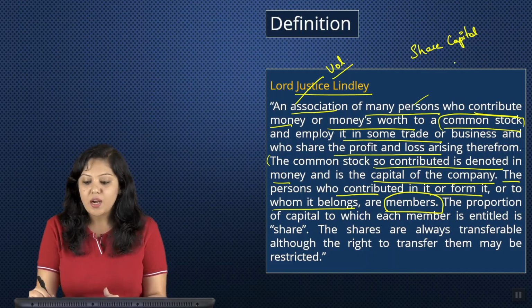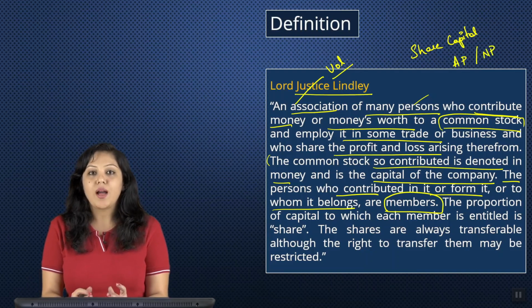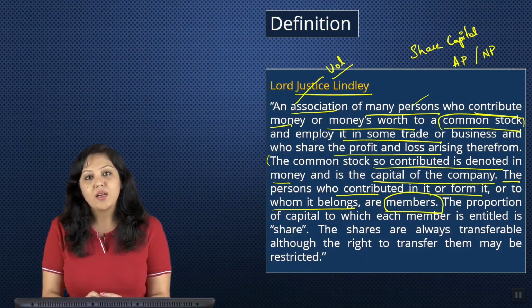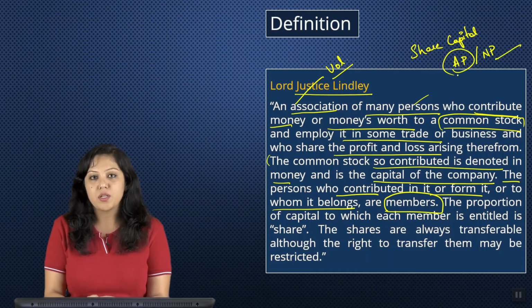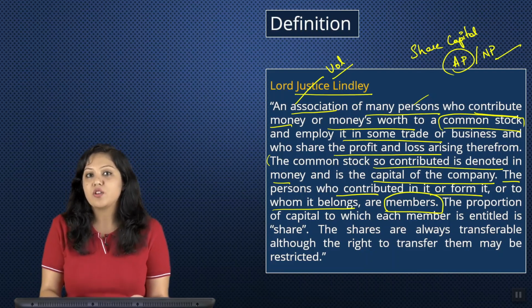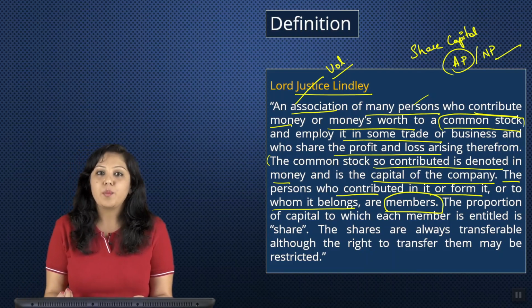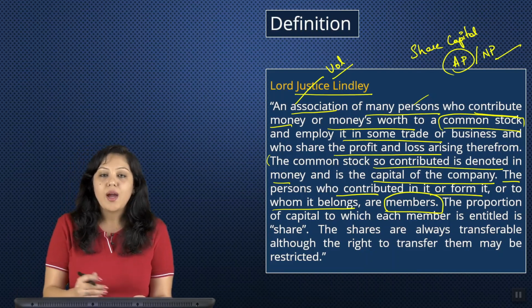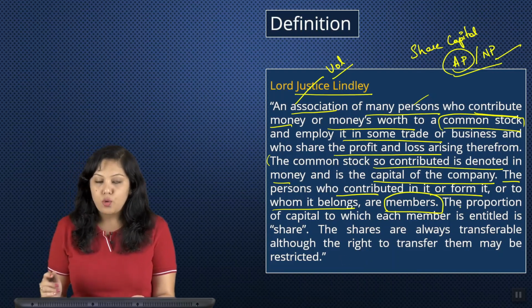Now members can be either artificial persons or natural persons. What does that mean? When a company is formed by individuals, human beings, that is allowed. Natural persons can start a company. Similarly, an artificial person, that is, one company can create another company. One company can subscribe to the shares of another company, and by subscribing to the shares, an artificial person can also become a member of another company. Okay, so a company can be formed only by natural persons, or only by artificial persons, or a combination of both natural persons as well as artificial persons. Okay.